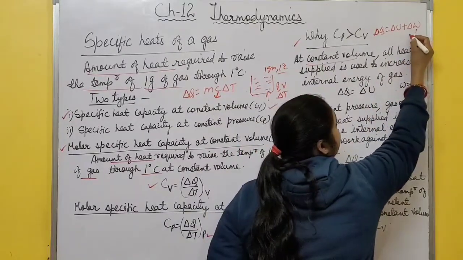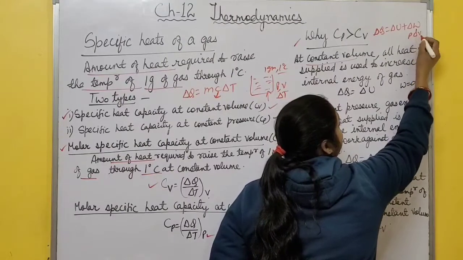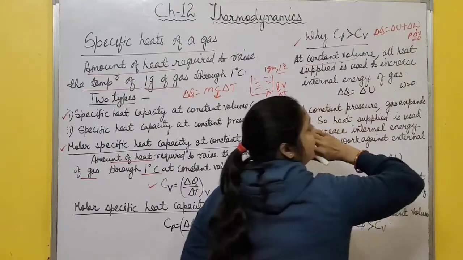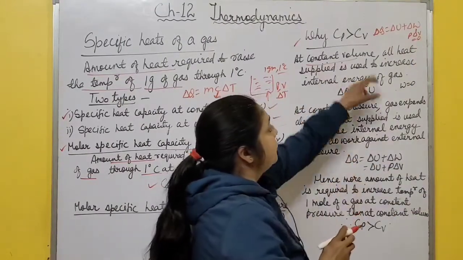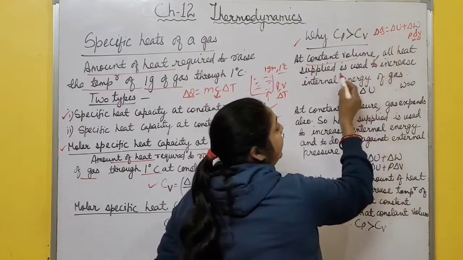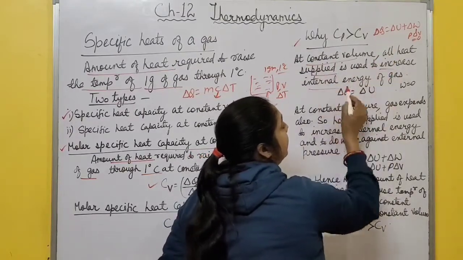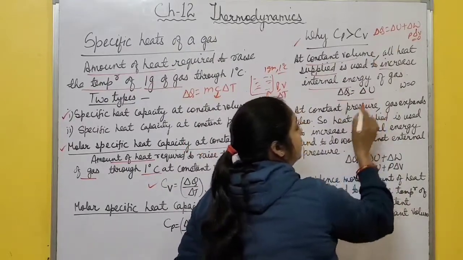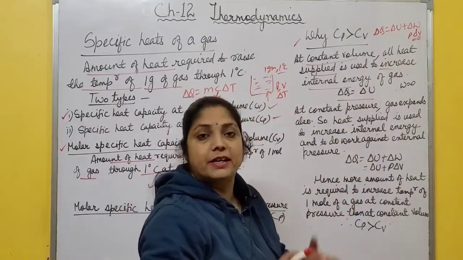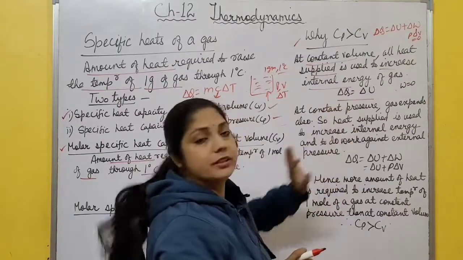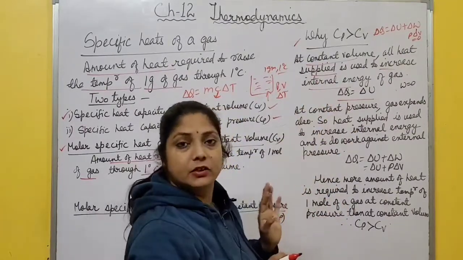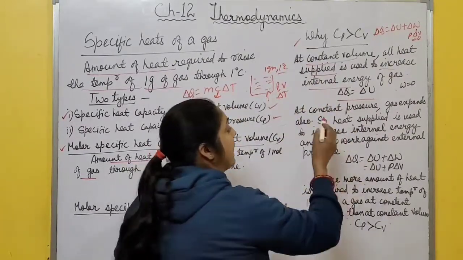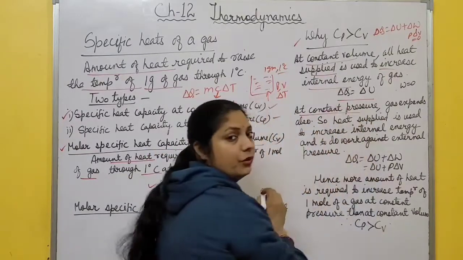Delta W is P delta V, and with no change in volume, this is 0. So at constant volume, all the heat supplied is used to increase only the internal energy of the gas. Delta Q equals delta U. The whole amount of heat supplied is used in increasing the internal energy of the gas when heated at constant volume.